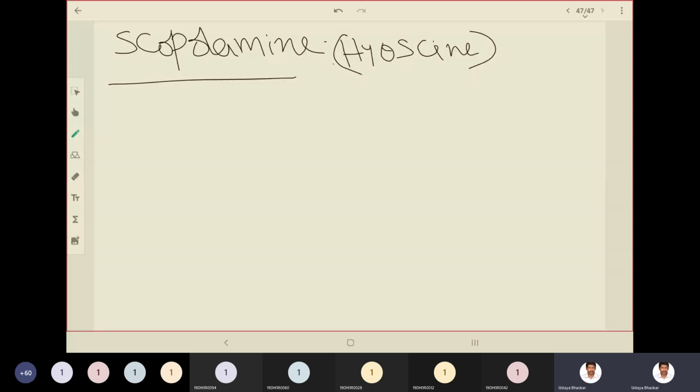Even scopolamine is a levo isomer, minus, optically active. Let us see the structure of scopolamine. The tropane ring has an N-methyl group.